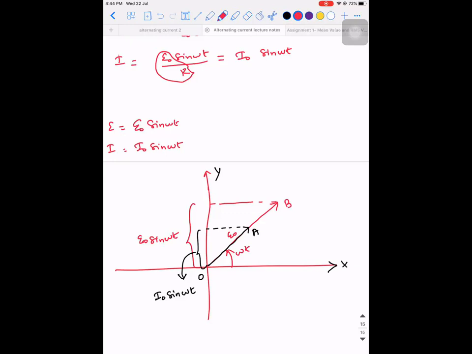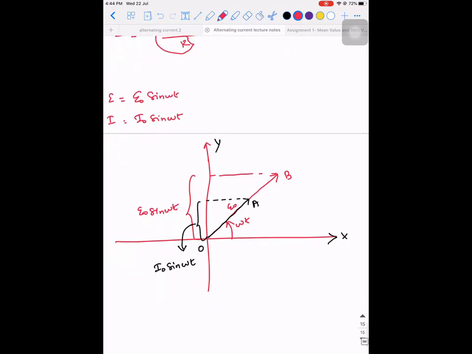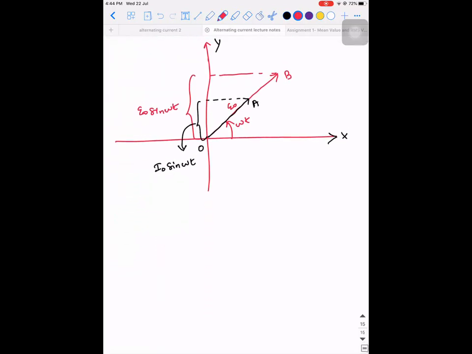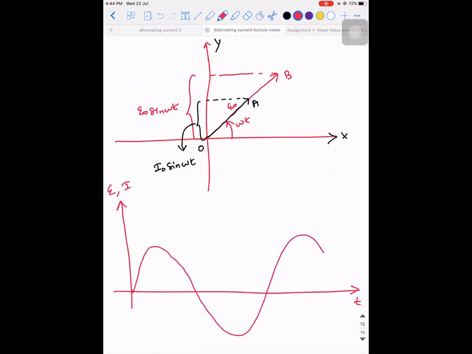I hope you understood. Right, this is a phasor diagram, as simple as that. Now, look at the way I'm going to draw the graphical representation. Time. When you're drawing the graph, you will not draw two individual graphs. You will draw the graph for EMF and current on the same graph. So E naught sine omega t plus phi is going to look like this.